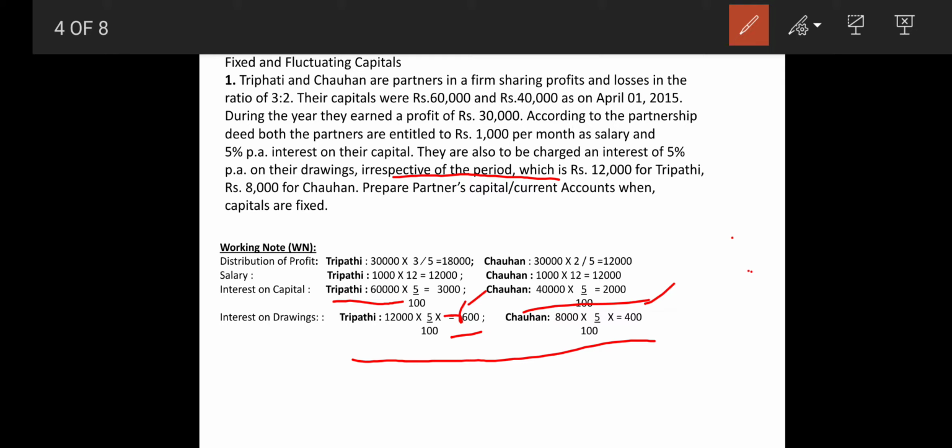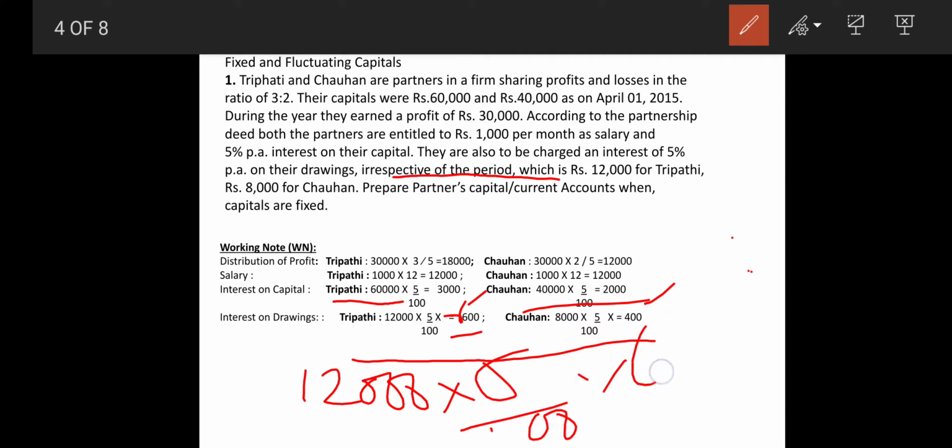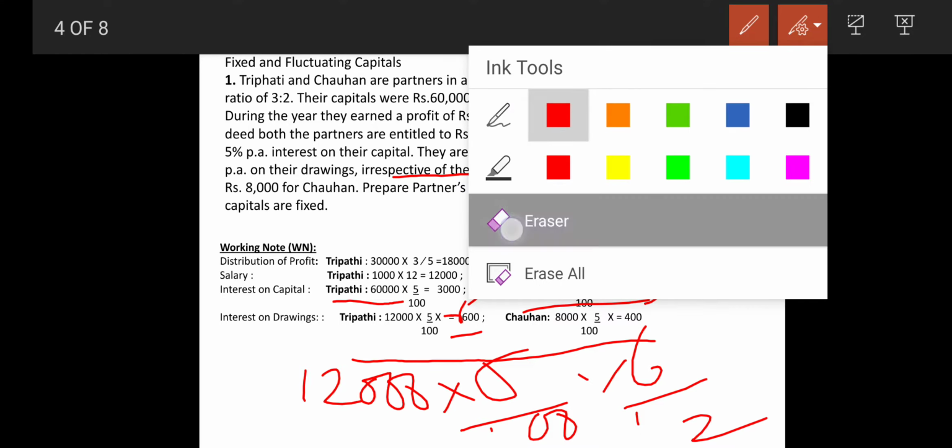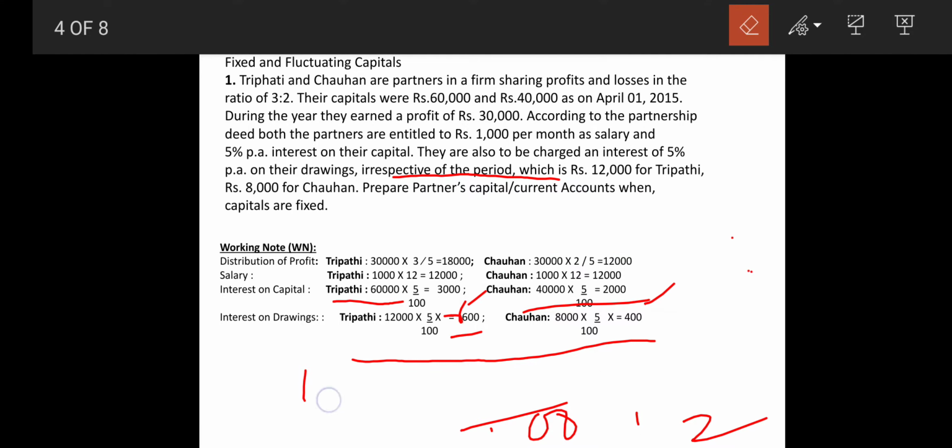Here irrespective of period means whenever they had taken. We have a rule that whenever they are withdrawing, they have to withdraw for 6 months, because nothing is mentioned but per annum is mentioned. So 12,000 multiplied by 5 upon 100 multiplied by 6 upon 12. You have to go through the theory a little. So 12,000 multiplied by 5 upon 100 gives you the final answer of rupees 600.